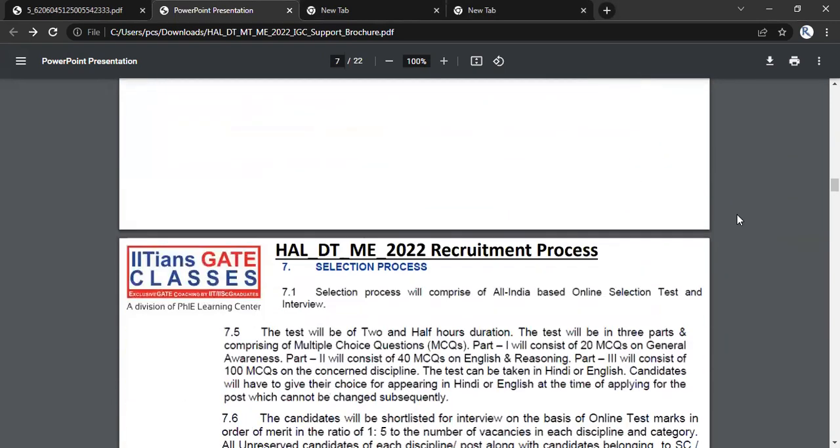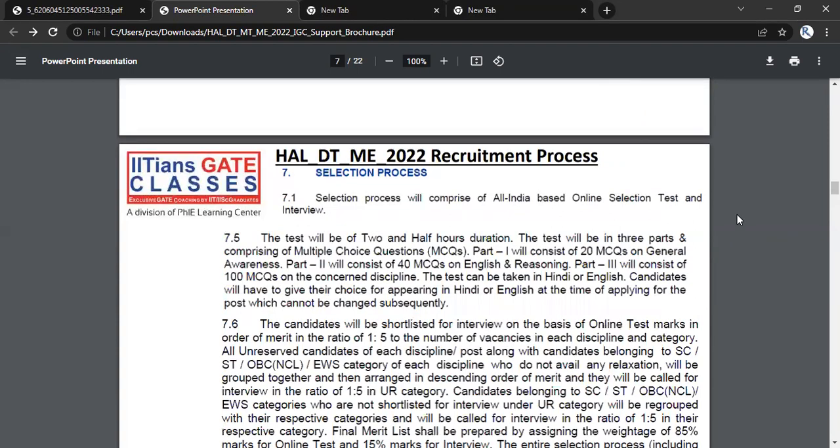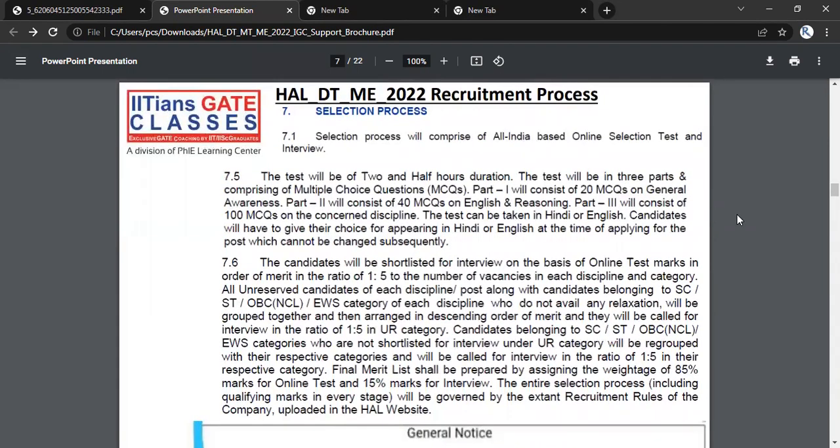Now the selection and recruitment process, that is a very, very important thing. Again, it's a very simple process, like the process we have seen earlier. We will have the written examination, then we have the interview. In this written examination, it will be of 160 marks.